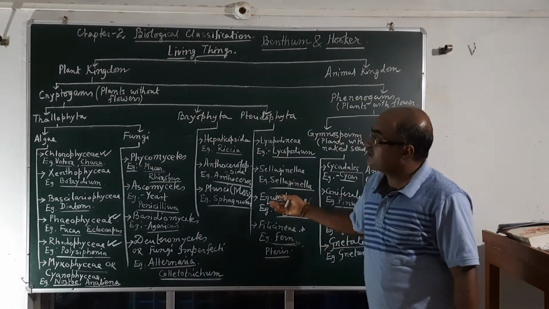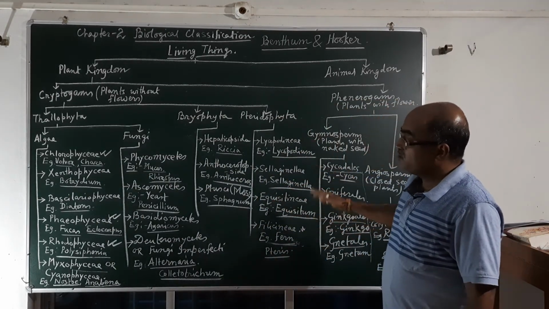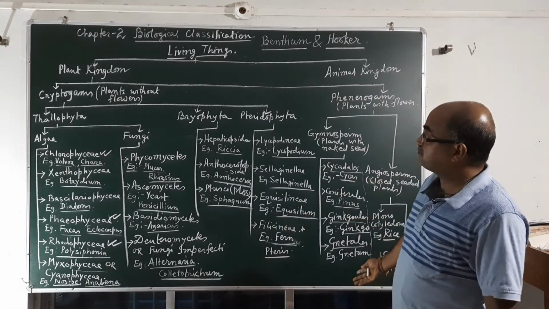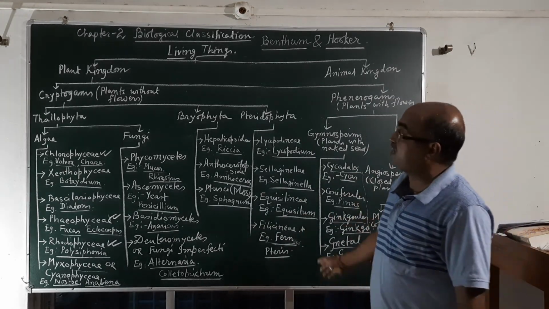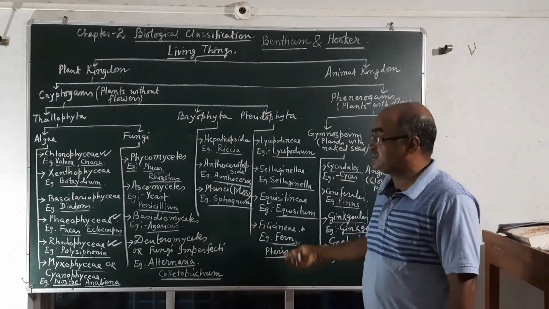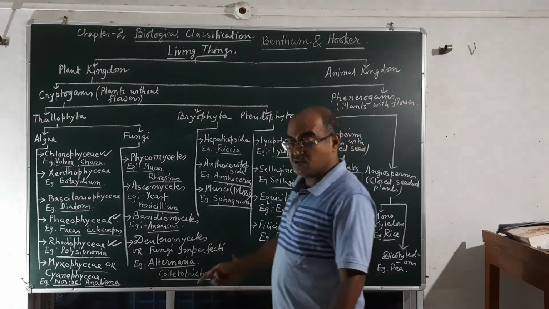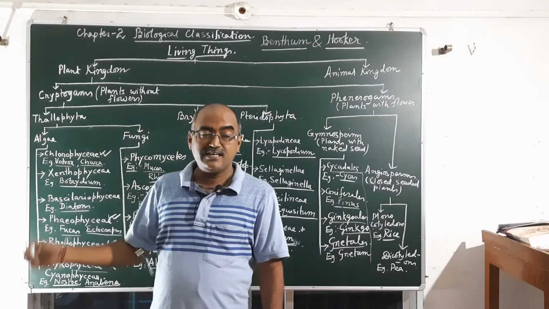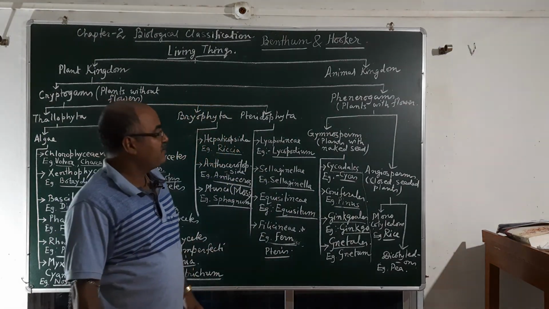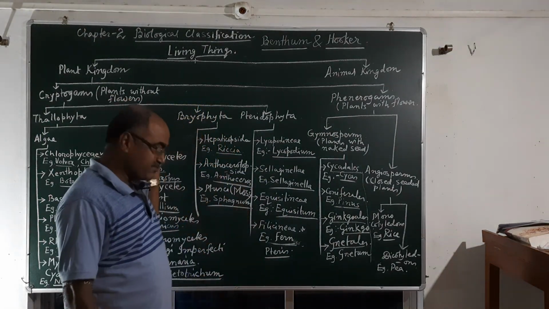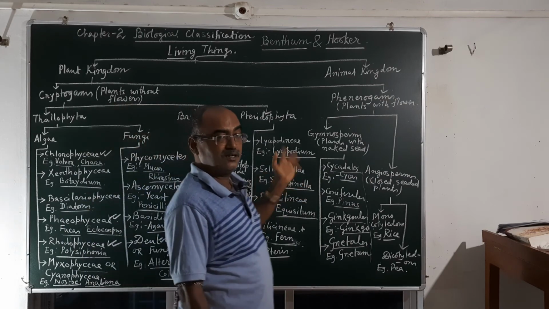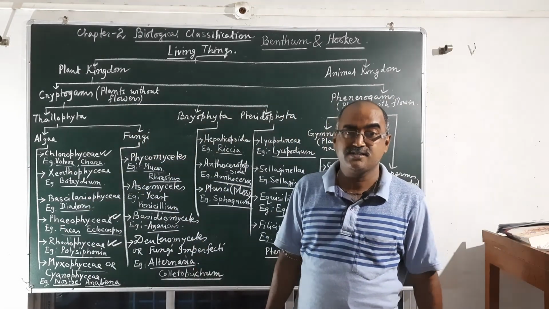You may remember this scheme for the study of other groups, that is newer and newer classifications. If you can remember this one, then it will be much easier to remember the modern classification. In my next video, I will give the 5 kingdom system. First 2 kingdom, then 3 kingdom, then 4 kingdom, then 5 kingdom system of classification. Thank you.